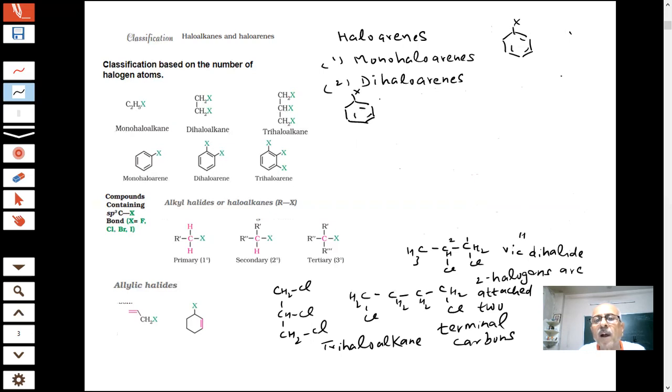You have X, X, if I write like this, student, you have X, X, you have X and X. What is this? 1, 2. 1, 3. What is this? 1, 4.